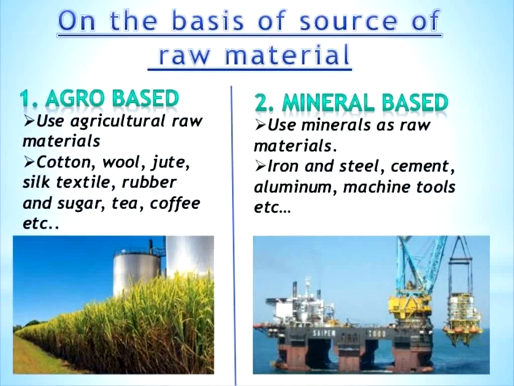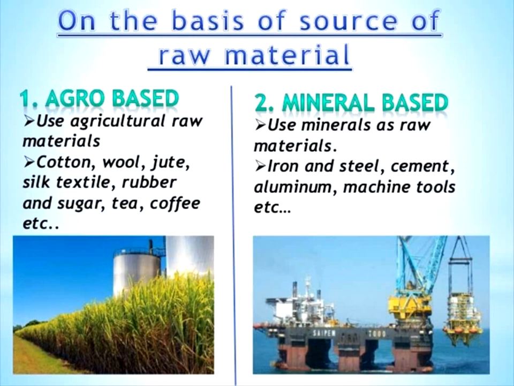On the basis of source of raw material, industries are classified into agro-based industry and mineral-based industry. In agro-based industries, the raw material comes from agricultural products, that is, agricultural raw material.